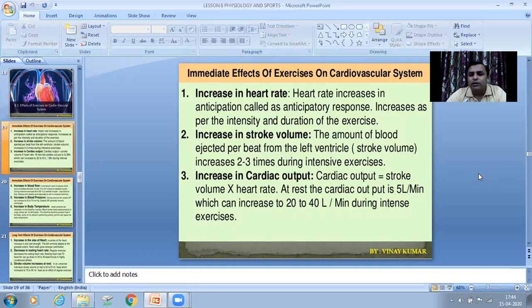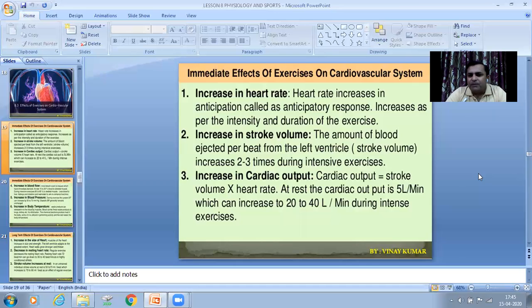know what is your target heart rate. आप जब एक्सरसाइज करो तो आपका कितना हार्ट रेट होना चाहिए. So target heart rate depends on the individual's ability or capacity. But in a unique manner, if you want to calculate your target heart rate, you can subtract your age from 220 beats per minute. Suppose your age is 40 years, then 220 minus 40 equals 180. So your target heart rate is 180 beats per minute. It should not be anyhow more than 180 beats per minute.